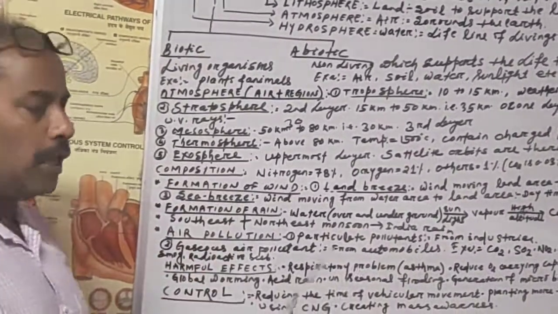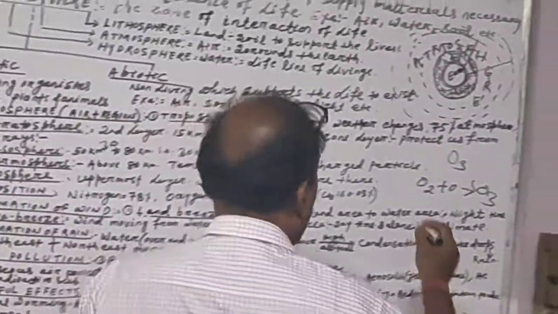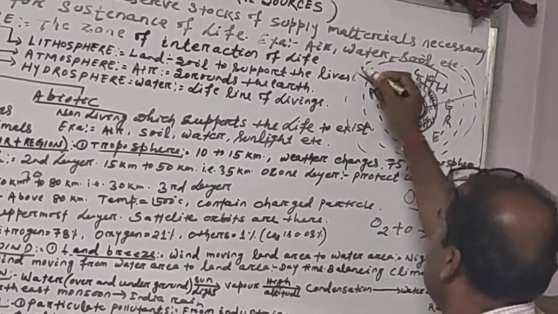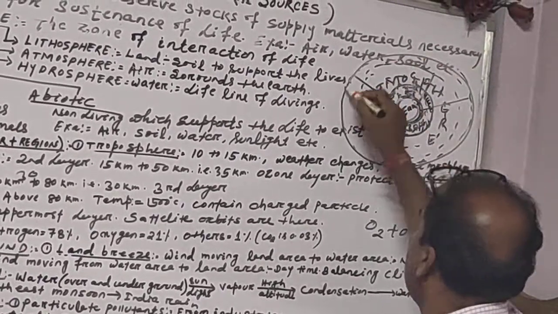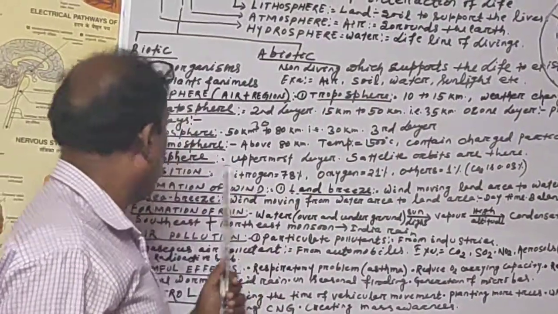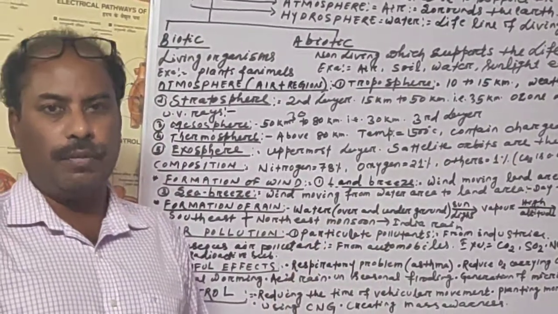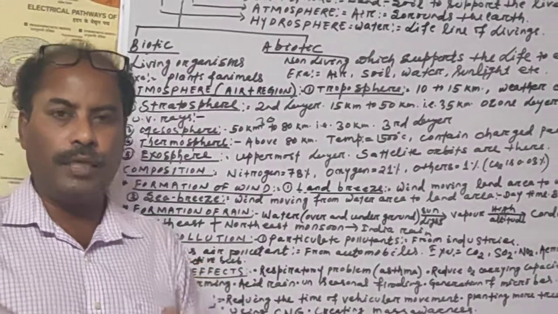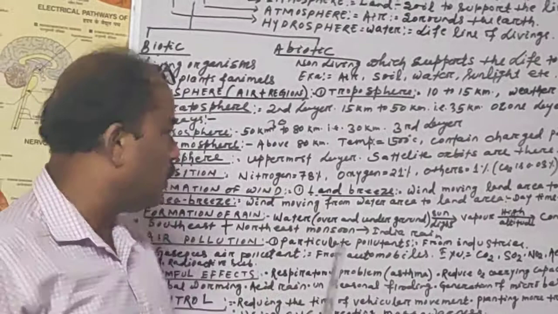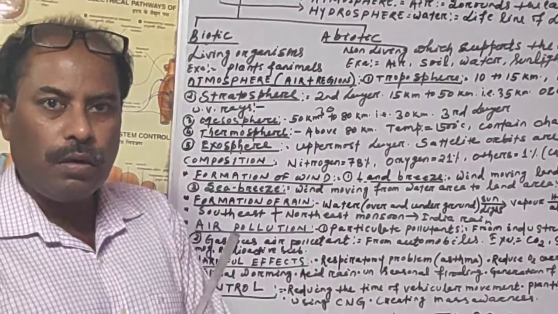Then exosphere. Exo means external, outside. So if this is Earth and its atmosphere is extending up to here, this layer is known as the exosphere. This is known as the external part of the atmosphere. It is the uppermost layer where satellite orbits are set by human beings. We are setting artificial satellites for different purposes, so these orbits are found in the exosphere. These are the different layers of the atmosphere.